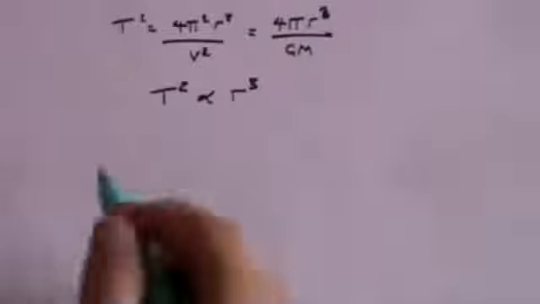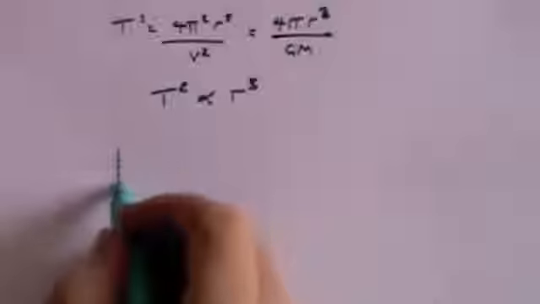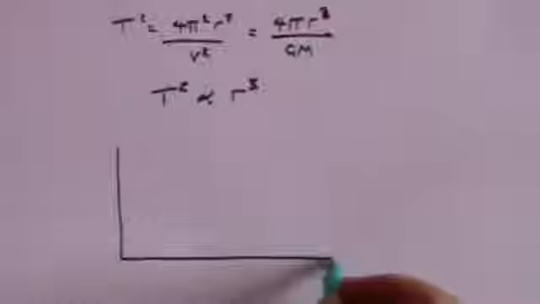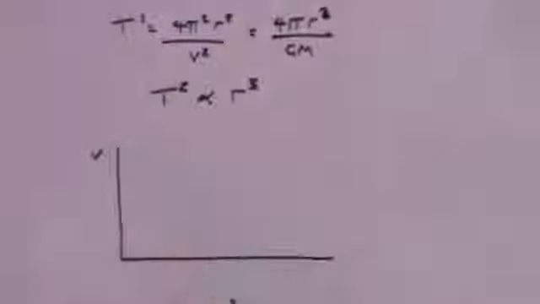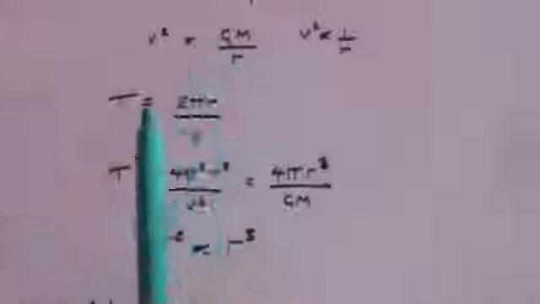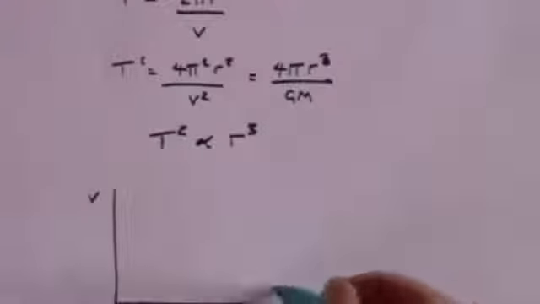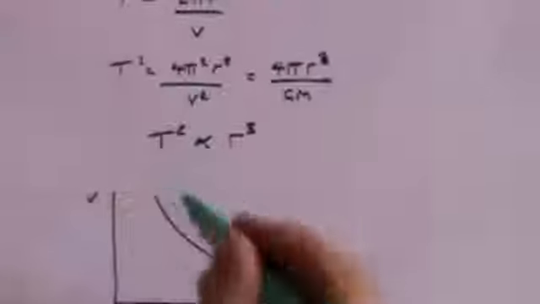And let's look at what the implications of that are for planets orbiting the Sun. If we take a graph showing v, the orbital velocity of any given planet, and r, the distance from the Sun, then you will find that the relationship is given by this formula here, and that will look something like this.